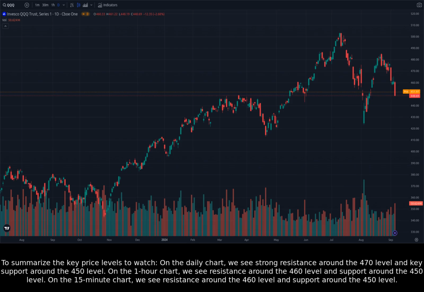To summarize the key price levels to watch, on the daily chart, we see strong resistance around the 470 level and key support around the 450 level. On the 1-hour chart, we see resistance around the 460 level and support around the 450 level. On the 15-minute chart, we see resistance around the 460 level and support around the 450 level.